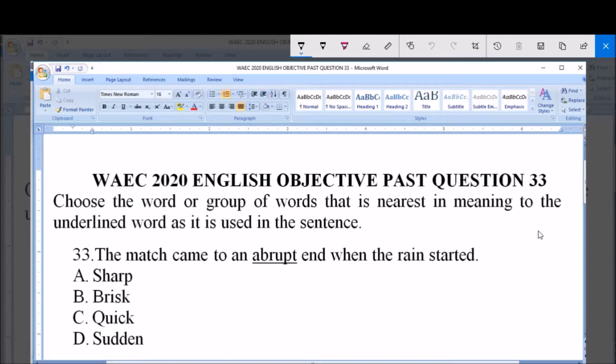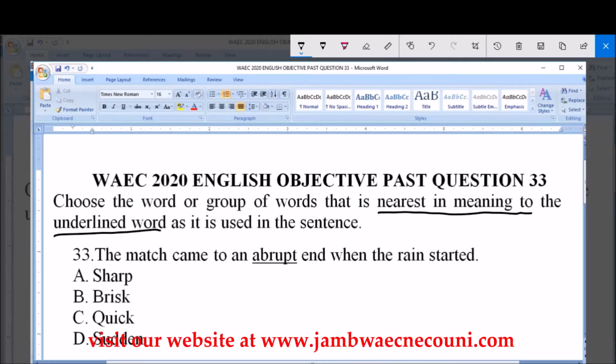Question number 33, and the instruction here says we should look out for the word that is nearest in meaning to the underlined word in this sentence. The underlined word is abrupt.